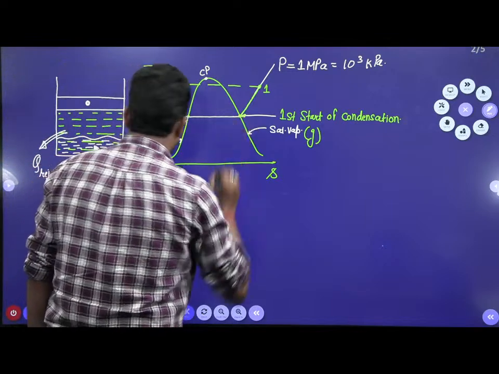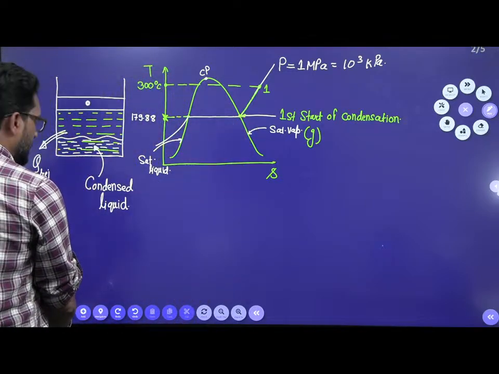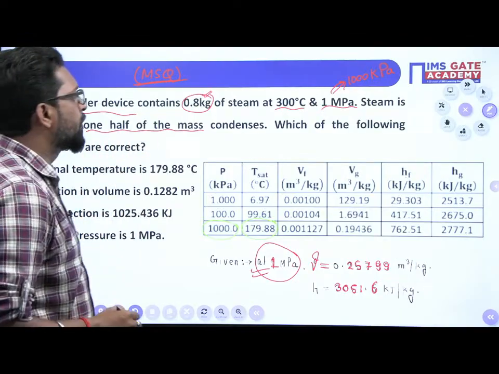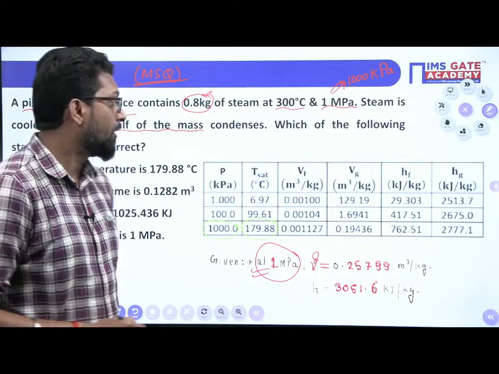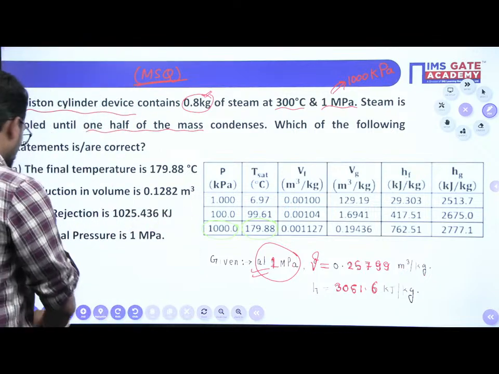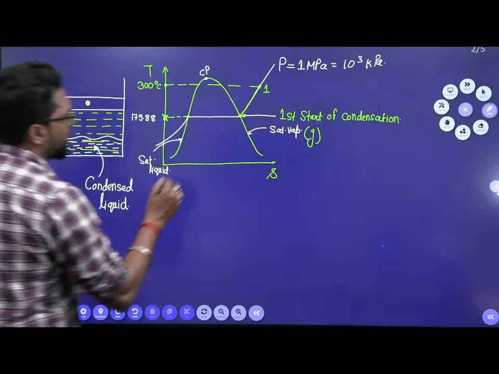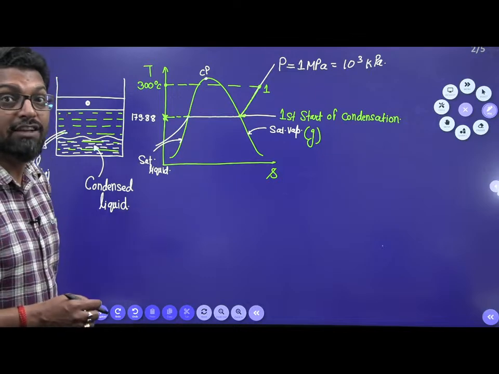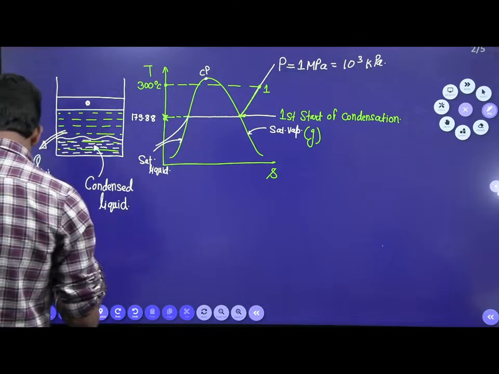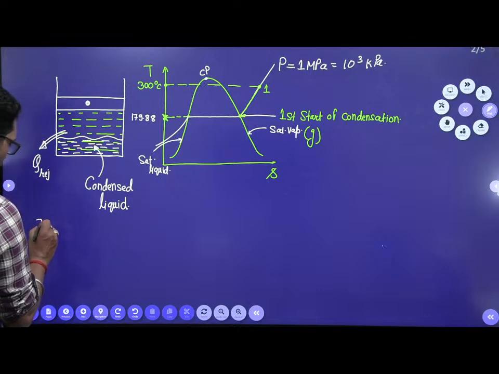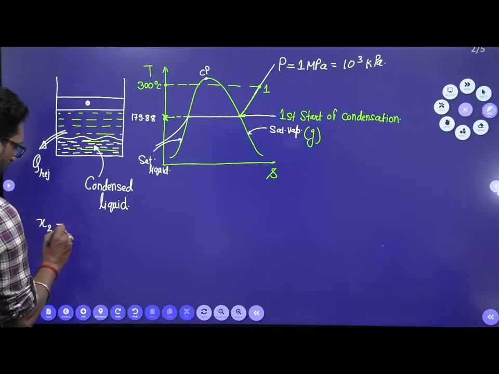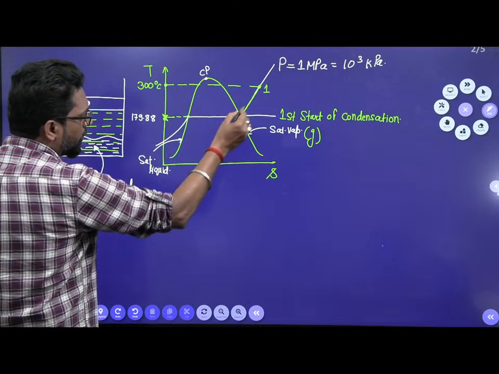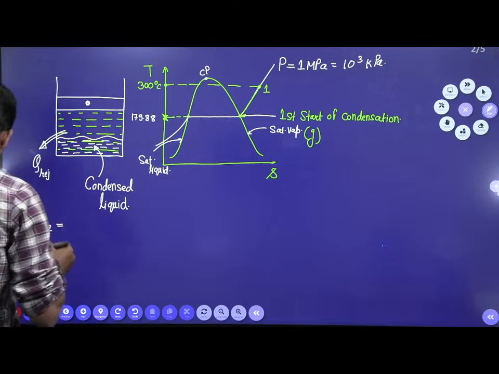Then the condensation continues, up to which level? Until 1/2 of the mass is condensed. So what is the final dryness fraction? You may calculate it. This is very important. Why? Because where is the final point? Either it is at this point or this point or this point, anywhere. So first we calculate the dryness fraction.